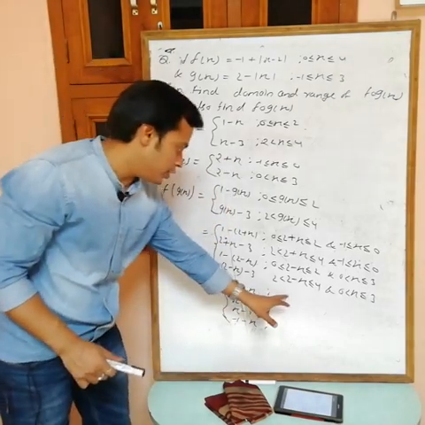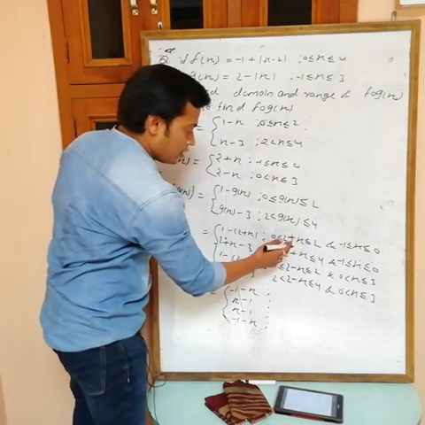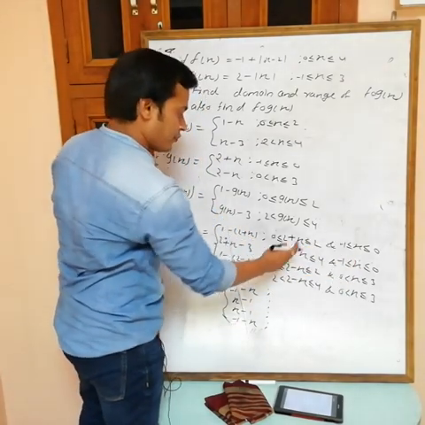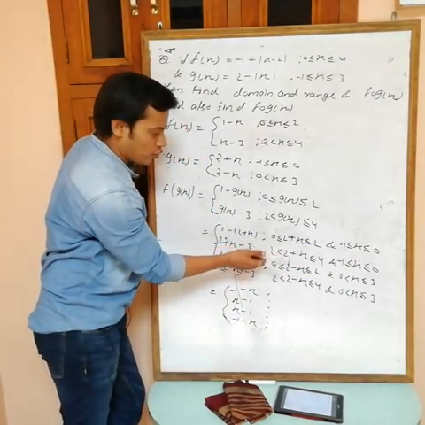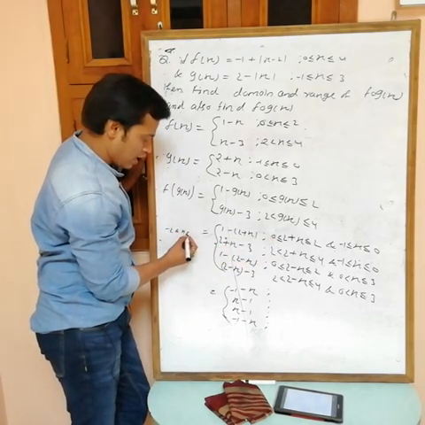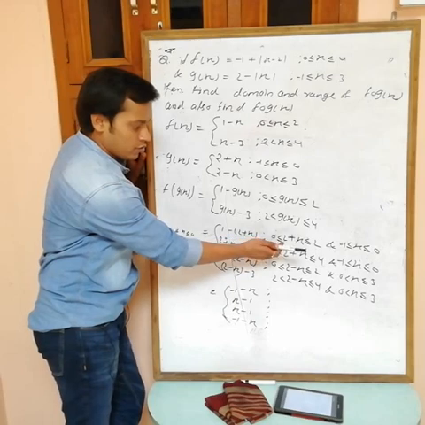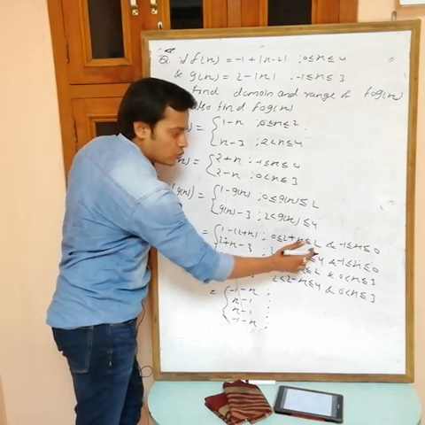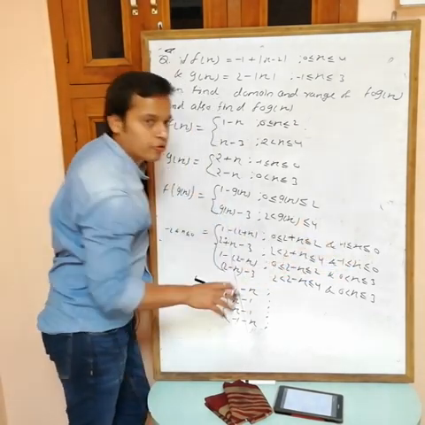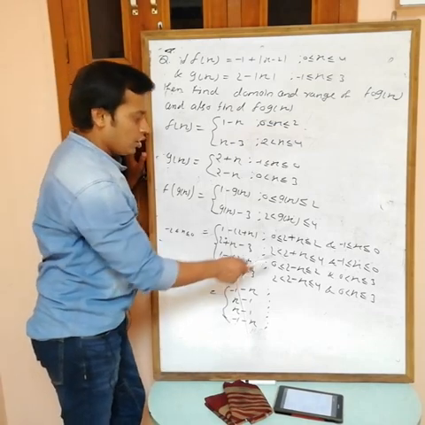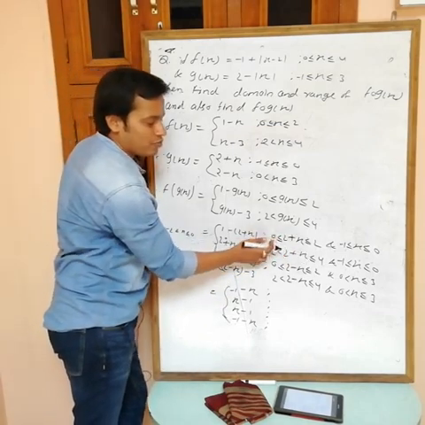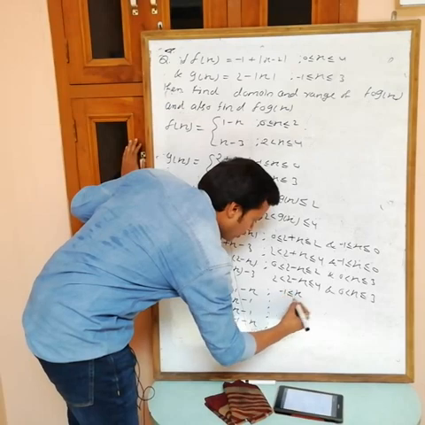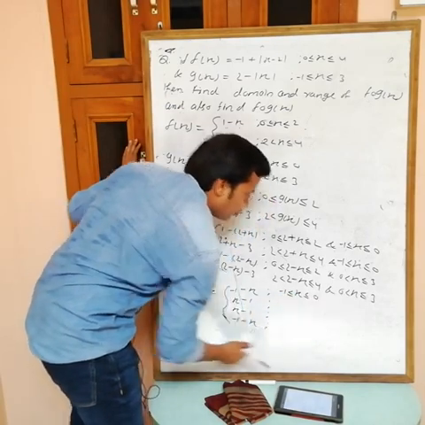Now we want to write the corresponding values of x. We want the values of x satisfying both, which means intersection. In this one, if you subtract 2, what are we getting? Minus 2, x, and 0. So in this one x is from minus 2 to 0, and in this one x is from minus 1 to 0. Take the intersection. If you take the intersection, we get x from minus 1 to 0. 0 is included, okay?